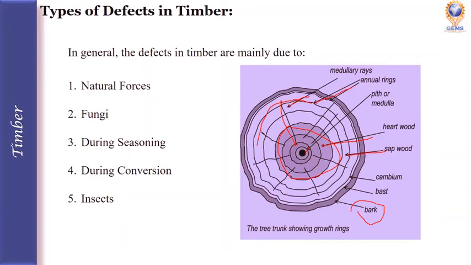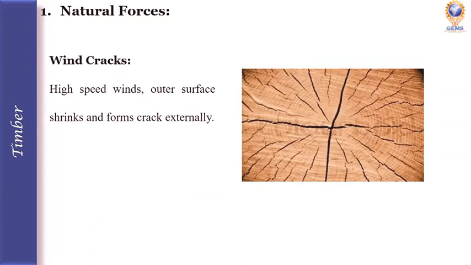Next, we move to defects due to natural forces. Under the natural forces, first we have wind cracks. If the wood is exposed continuously to high speed winds, the outer surface shrinks and forms cracks externally, which are called wind cracks. The diagram shows the wind cracks.